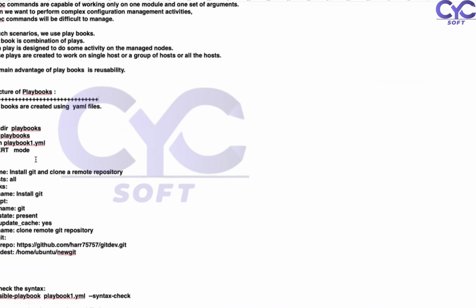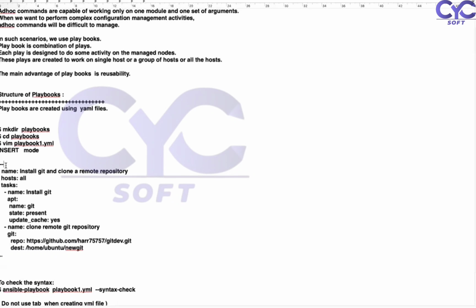Here you need to notice one thing: whenever you're working with playbooks, this is called a parent node. Whatever you're trying to see, that is called a parent node. Here we are going with the requirements like name, host, and task.